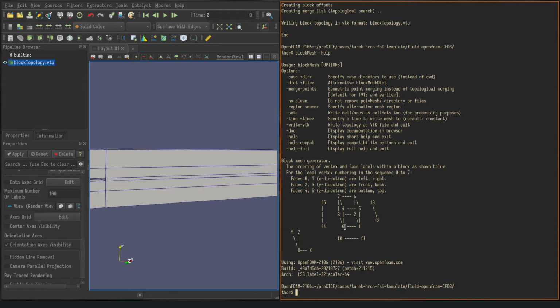So by ordering 0, 1, and 2, you have defined 2 of the directions of the grid. I believe the indexes here in this direction are a little bit out. No, those are faces. So this is phase 1, this is phase 0, this is phase 1, this is phase 2, phase 3, this is phase 4 and phase 5 in X, Y, and Z direction. That's what these mean. So the direction from 0 to 1 is the I direction, or X direction in the